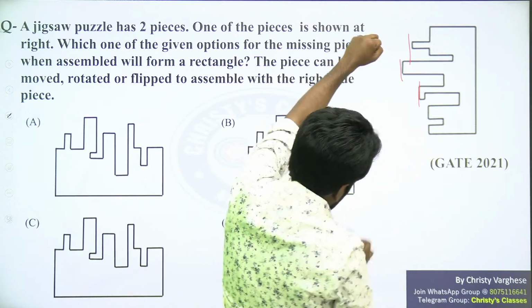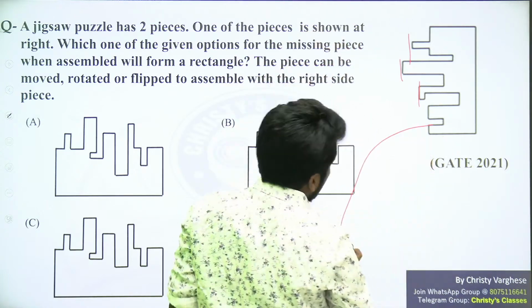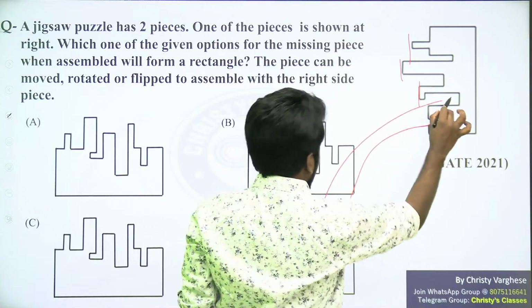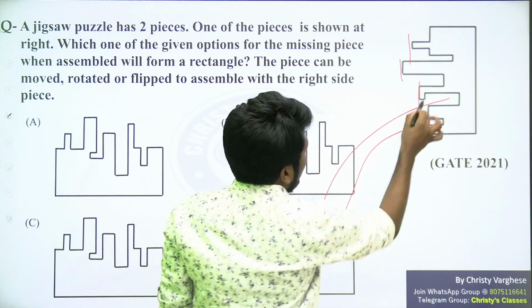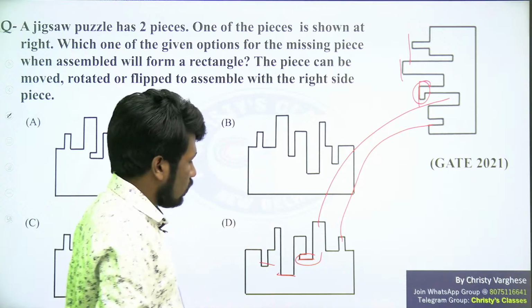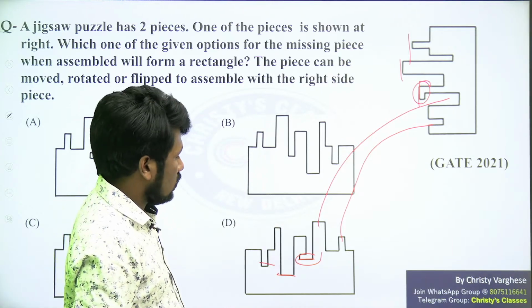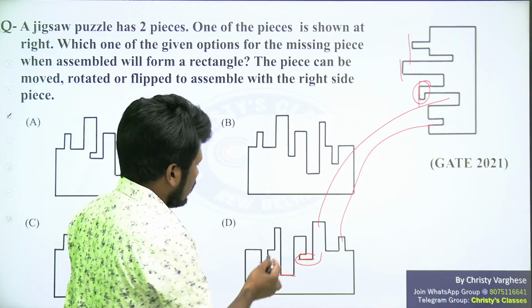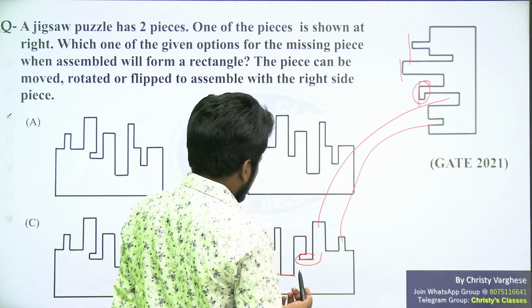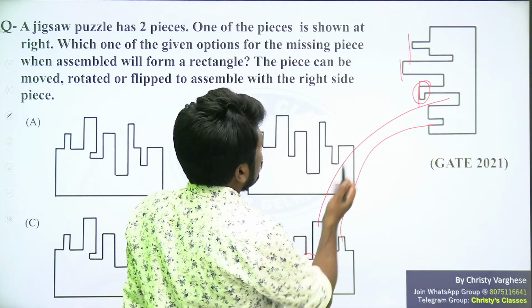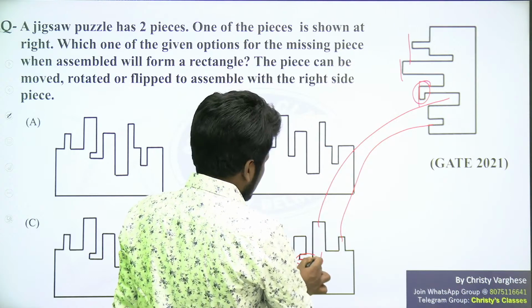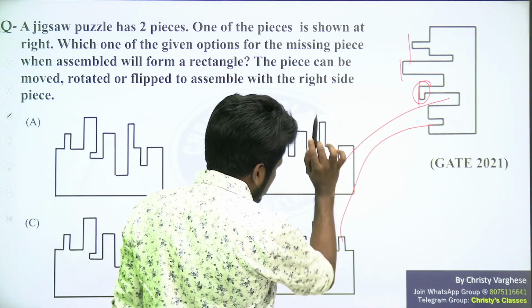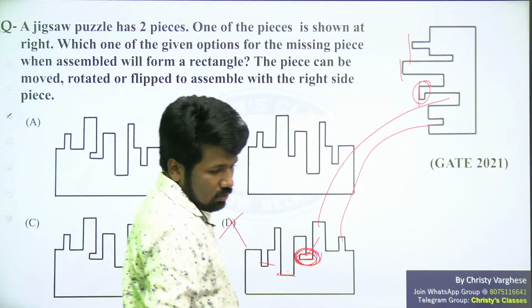You have to take this picture as such, and this should match with this, and this should match with this. And this is not matching with this. The position is wrong. That is one mistake. Even more mistakes you can find. This down is okay. This down, yeah, this is the major problem. The position of this bend is the problem. So option D is wrong.